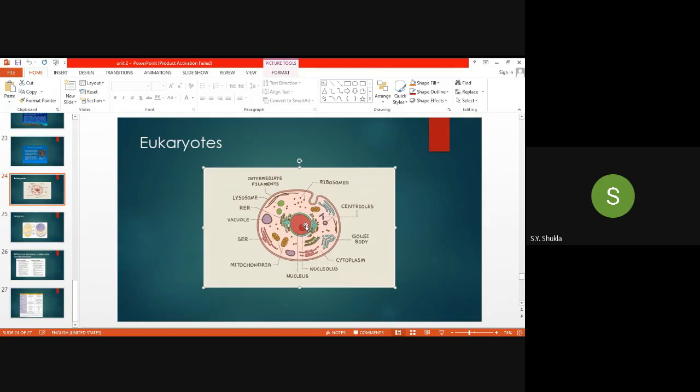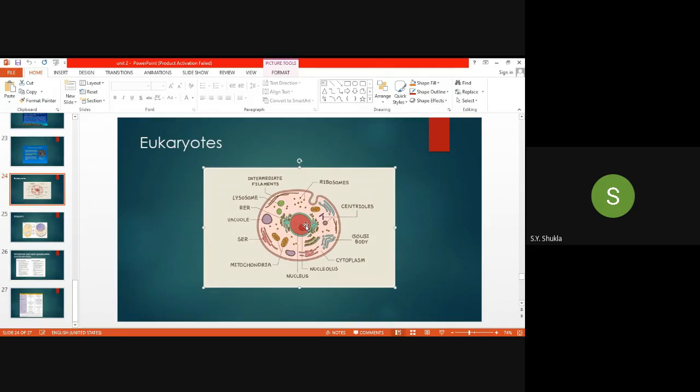Because the genetic material present in that cell is in the form of DNA. Generally this DNA is attached with histone proteins. It is double stranded DNA, deoxyribonucleic acid, attached with histone protein, and this is the nucleus.